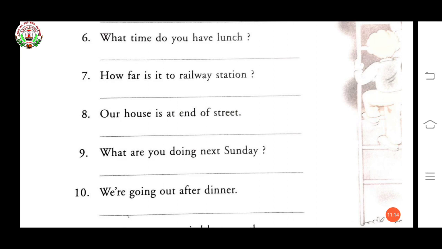Eighth one. Our house is at end of street. Before end we have to use the. Our house is at the end of the street. Means in two places we have to use the: at the end of the street. See ninth one.